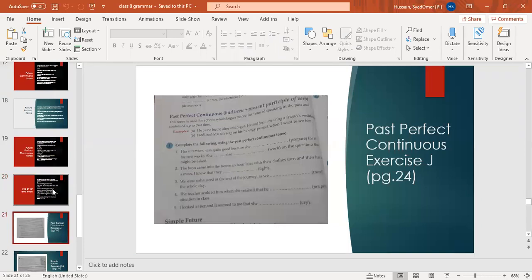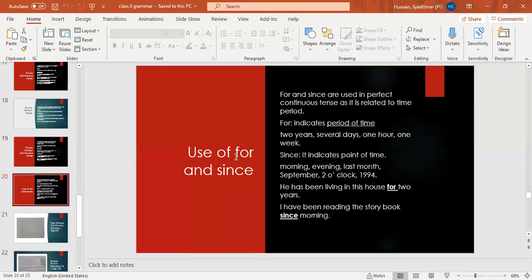Now, students, before starting our exercise, again, I'm going to tell you that simple present tense refers to our daily routine, our habits, events that will occur in the future, and news headlines. Present continuous refers to an action which is going on. We put the base verb with ing and a helping verb. Present perfect refers to an action which has been completed, and we put have with the third form of the verb, the past participle.